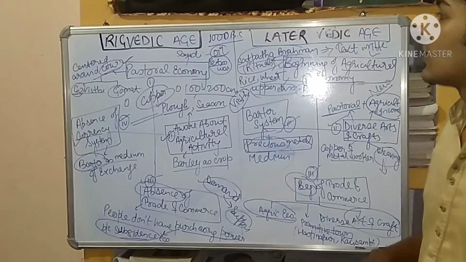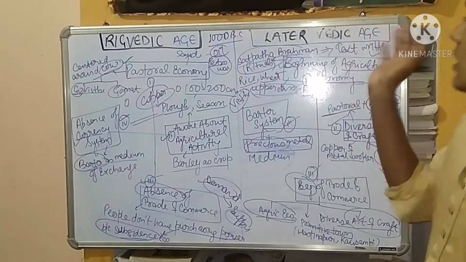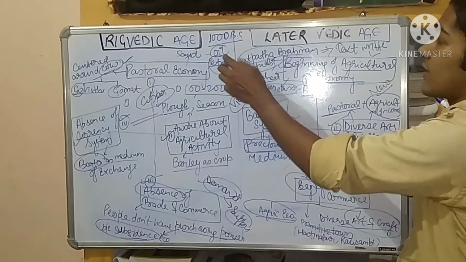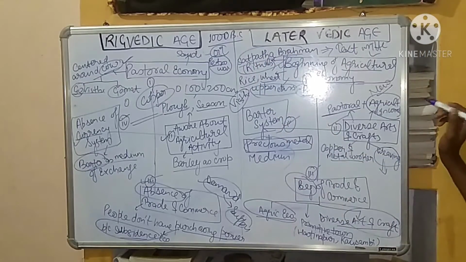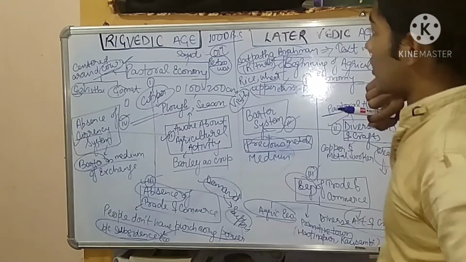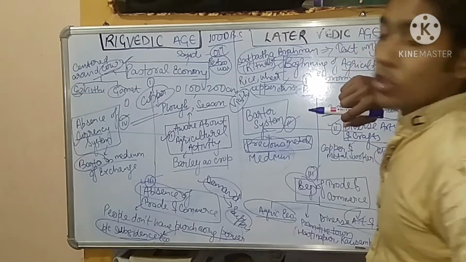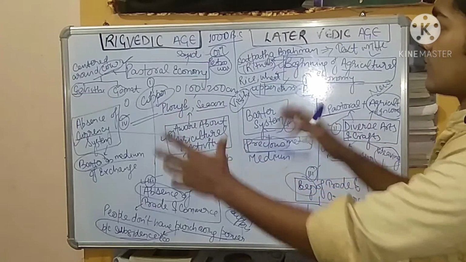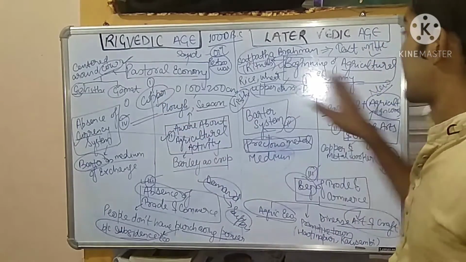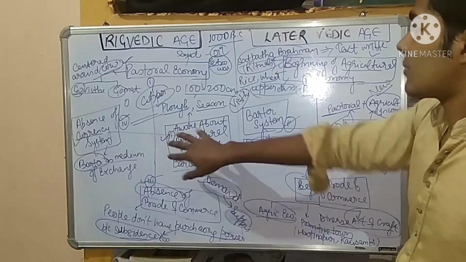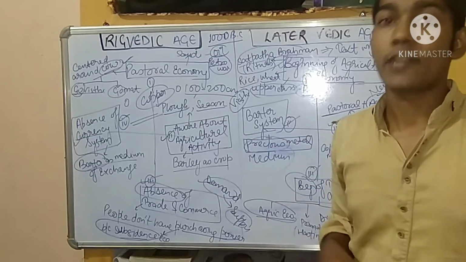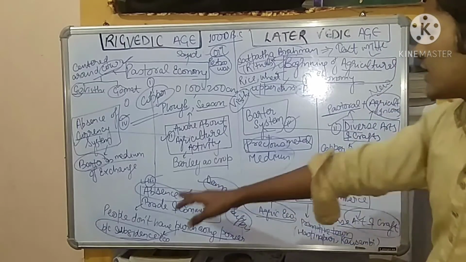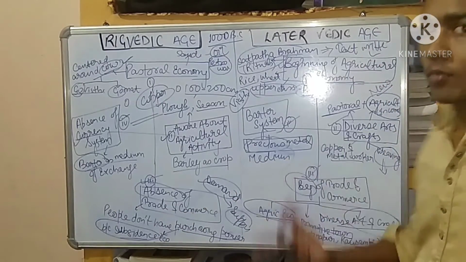If we have to summarize this, everything is because of iron, which was initially not there in the Rigvedic age. Because of this iron, the later Vedic age, a new age, got born. If you look at the comparison between both of them, in short, it was a pastoral economy there. Here it is an agricultural economy. They were available for agricultural activity, but agriculture as the economy was not there. But here diverse art and craft got promoted. We have discussed how. There, the absence of trade and commerce. Here, the beginning of trade and commerce happened.